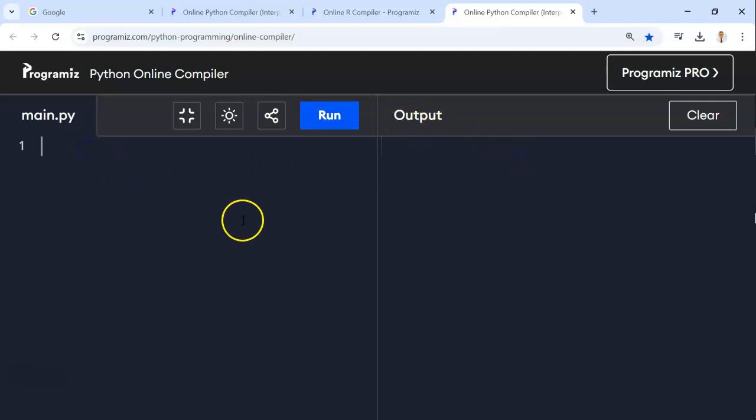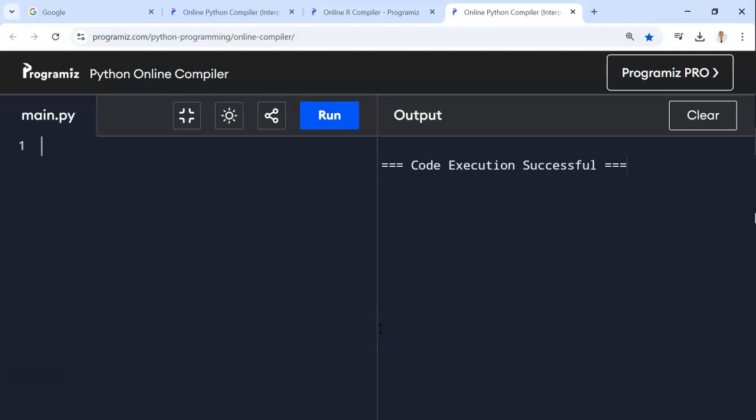First, I'm going to run a program that has nothing, just to show you that it runs and nothing is displayed. If I click run, it displays a message on the right, in the output, which says code execution successful. That means everything in this program, which includes nothing, ran successfully. This is very important to us. If our program runs and we see this at the end, that means everything worked fine.